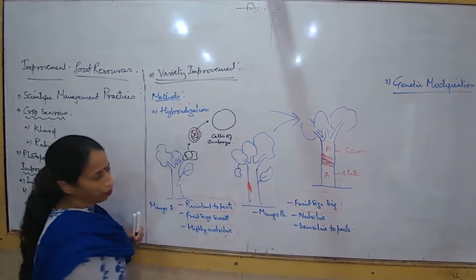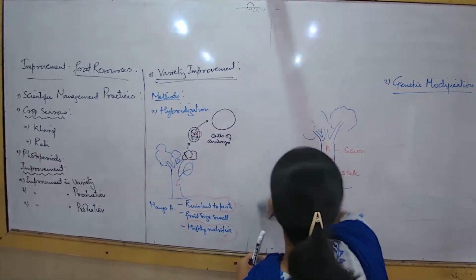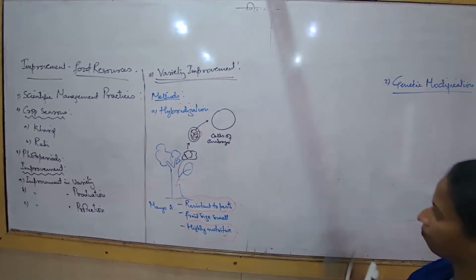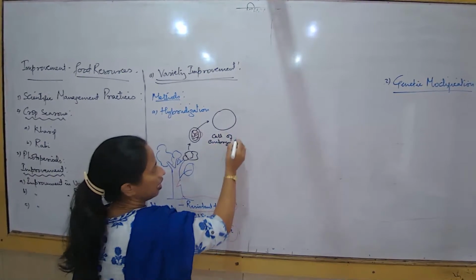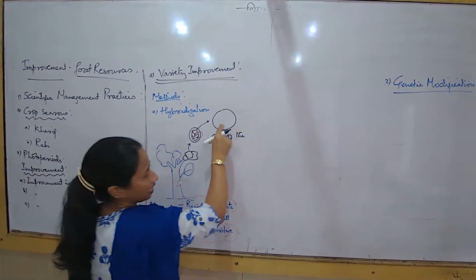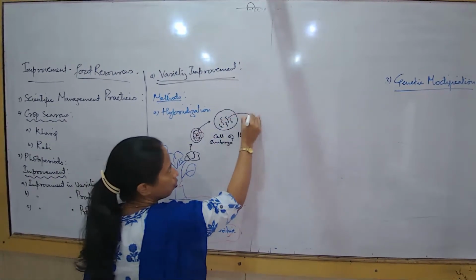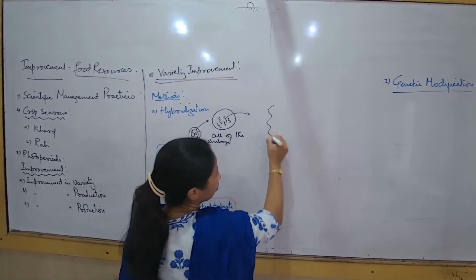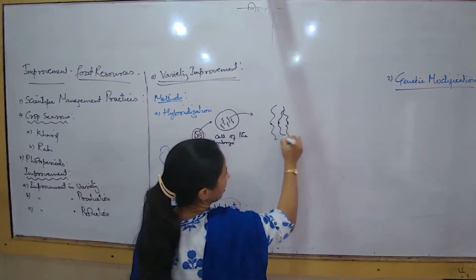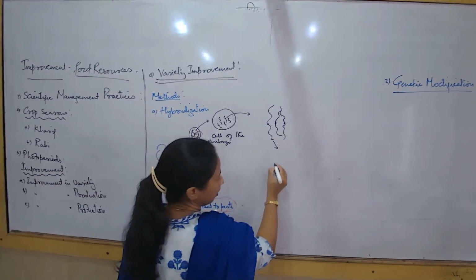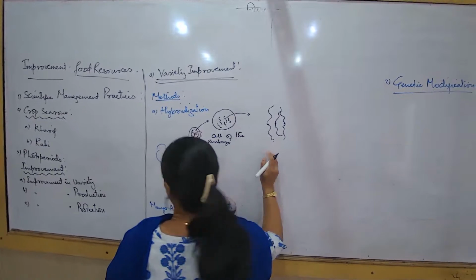And in these cells of the embryo, now what are they going to do? They are going to make a whole lot of changes. So they have selected some cells of the embryo. And in these cells of the embryo, they look into the chromosomes. They would study the chromosomes this way. Next, they will try to find out the DNA of the chromosome. Try to understand the DNA of the chromosome.